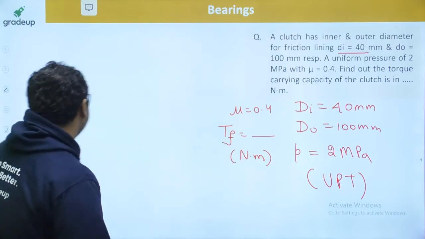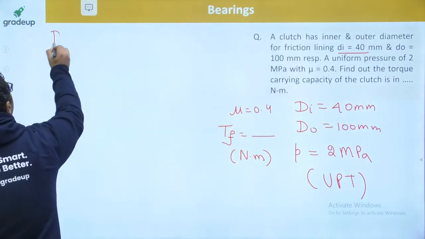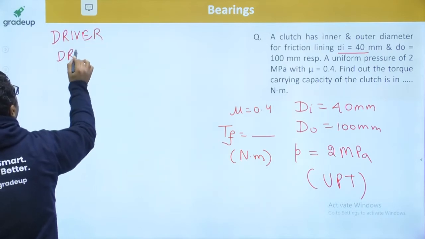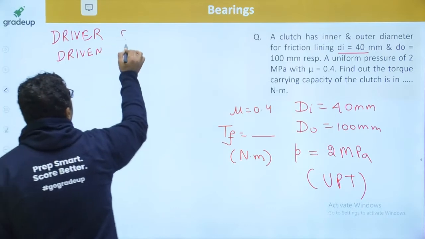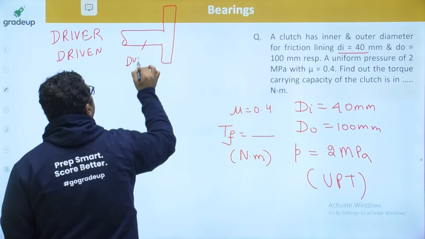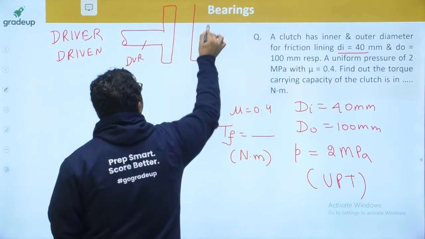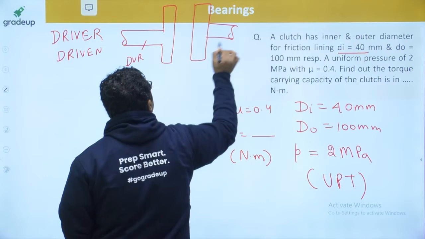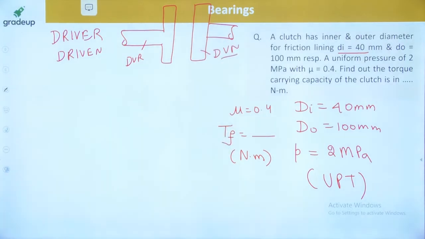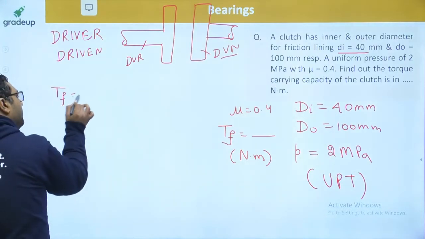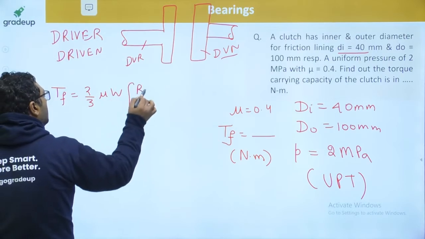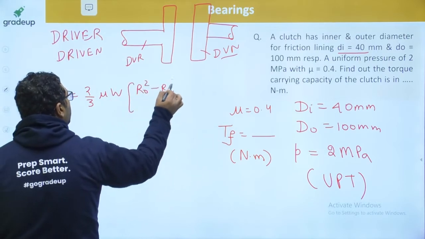I just said that there was one shaft which was driver, and another shaft which was driven. So I have made the diagram like this. This was the driver, and the second was this driven. Now UPT says the torque TF will be 2/3 μW (Ro³ − Ri³)/(Ro² − Ri²).